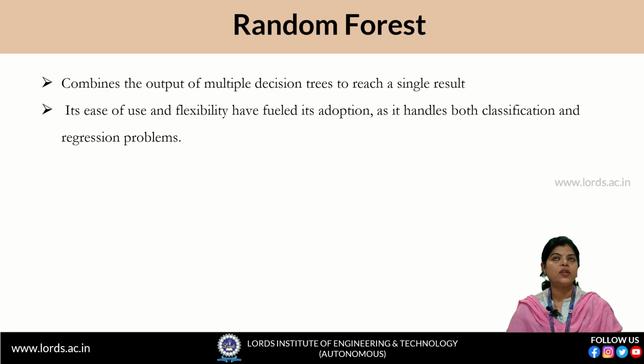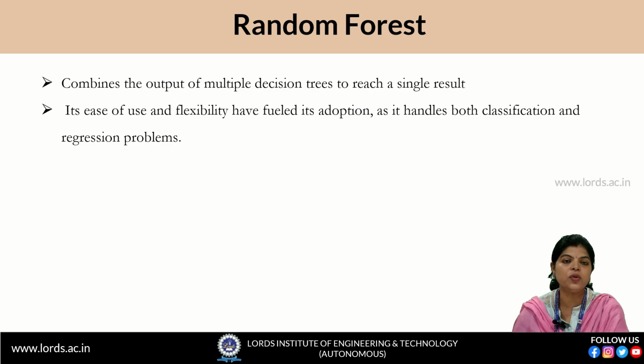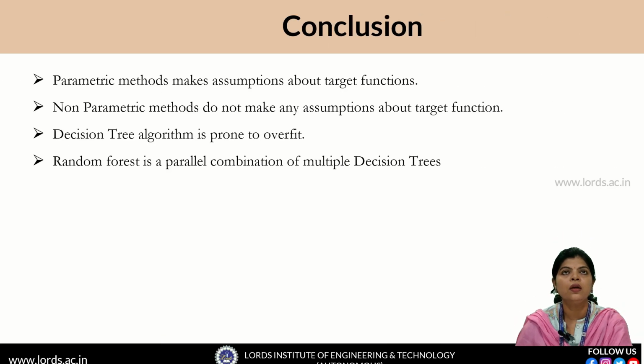As we already saw, random forest is a combination of multiple decision trees to reach a single result, and it is very flexible, as we can use it for classification as well as for regression problems.